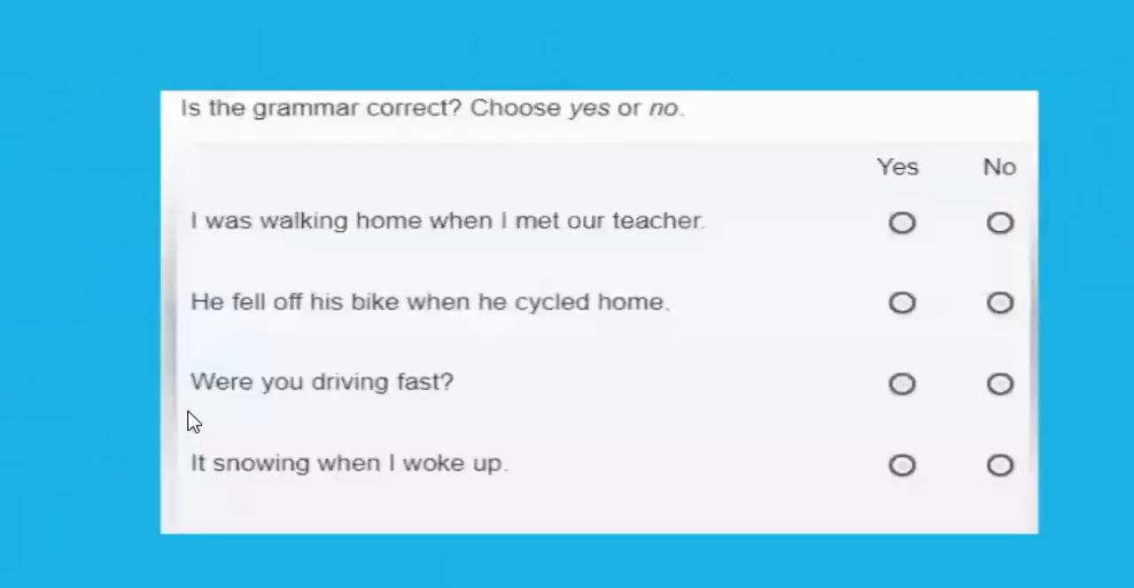Let's have some practice. So here you have, is the grammar correct? Choose yes or no. It says, I was walking home when I met a teacher. Is that correct? Is that right? Or is that wrong? He fell off his bike when he cycled home. Again, is that correct or incorrect? Is that right or wrong? Were you driving fast? It is snowing when I woke up, right?